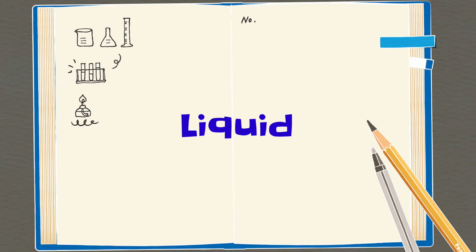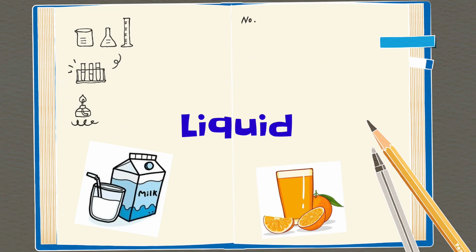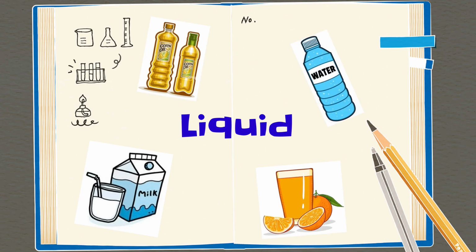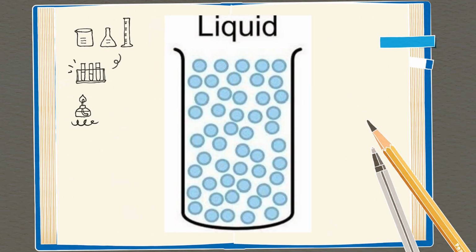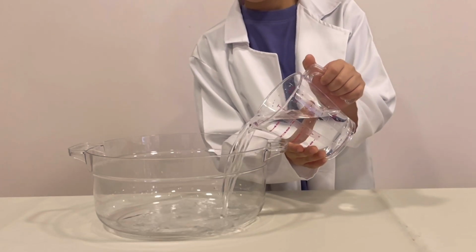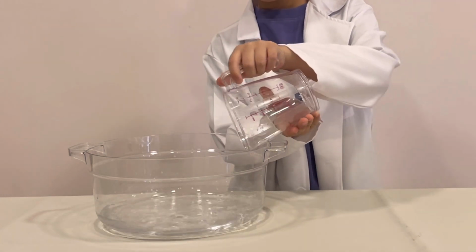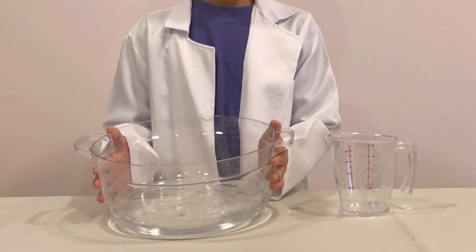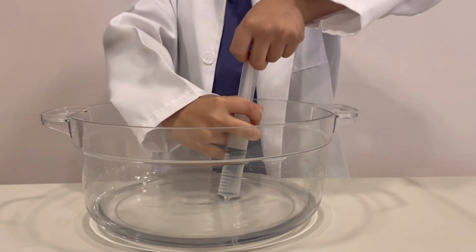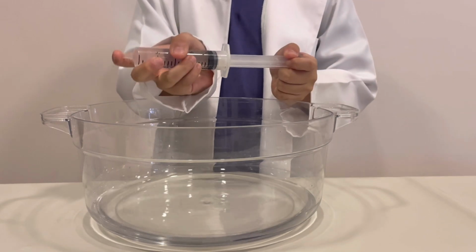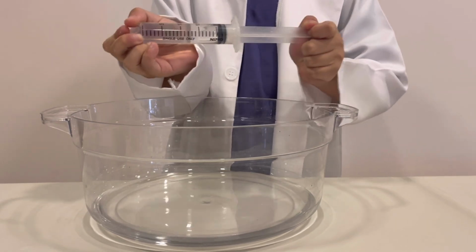Second, the liquid state of matter. Milk, orange juice, oil, and water are examples of liquids. Liquid matter has a definite volume, but its shape depends on its container. Liquids have space between the molecules, which makes it easy to change shape. Liquids cannot be compressed either. For example, milk changes shape when you pour it from a bottle into a glass. The amount of milk stays the same, and when the milk in a syringe is pressed, the plunger cannot be pushed in at all.